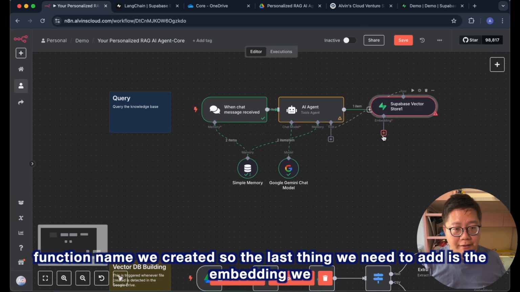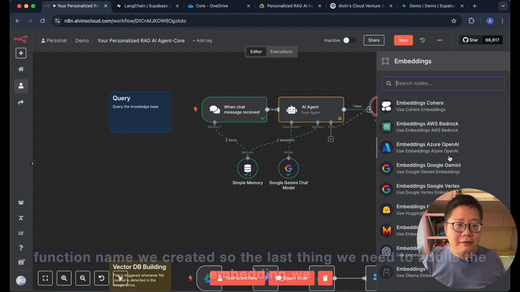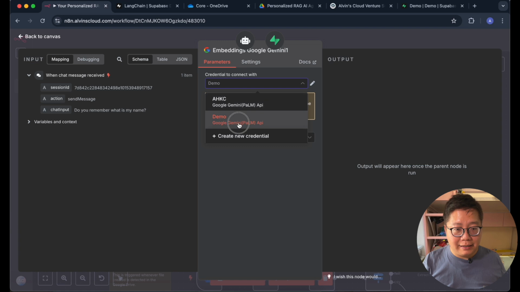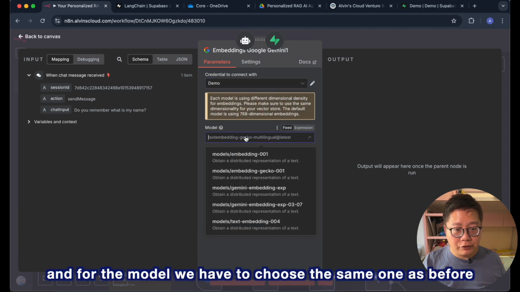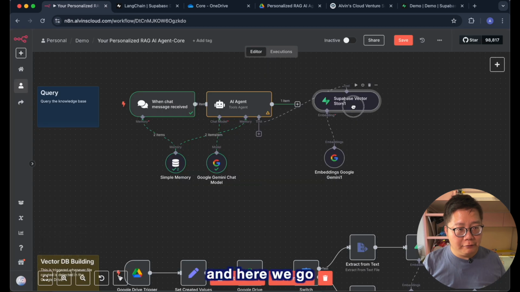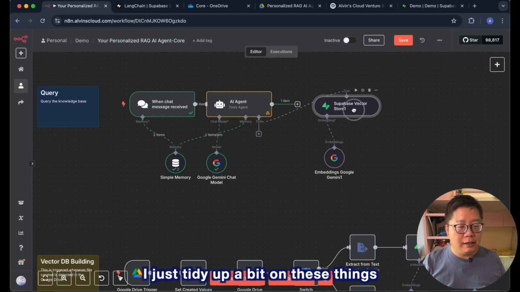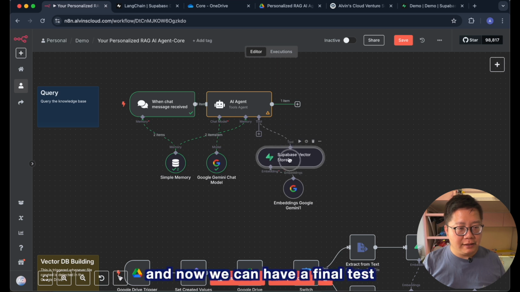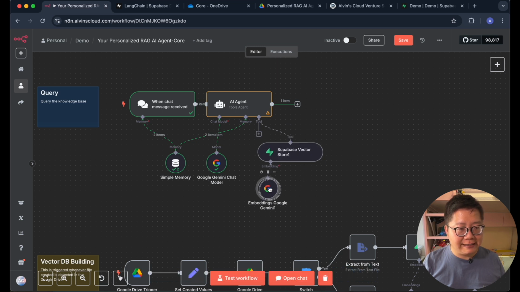The last thing we need to add is the embedding. We are going to choose Embeddings Google Gemini. And for the model, we have to choose the same one as before, text-embedding-004. And here we go. I just tidied up a bit on these things. And now we can have a final test.